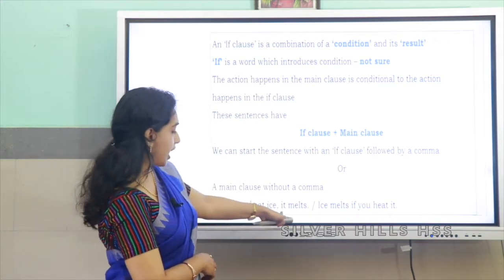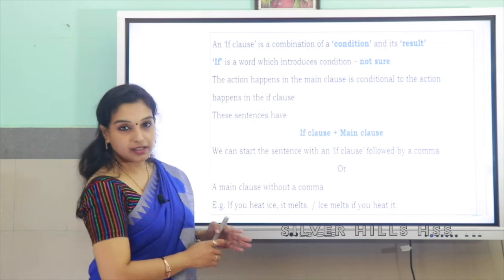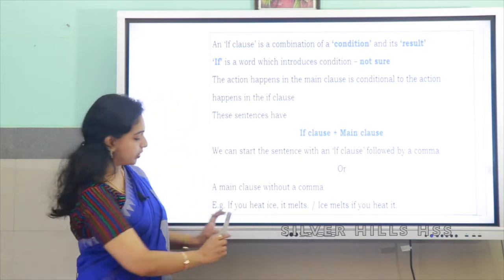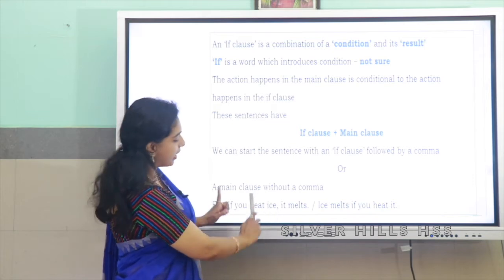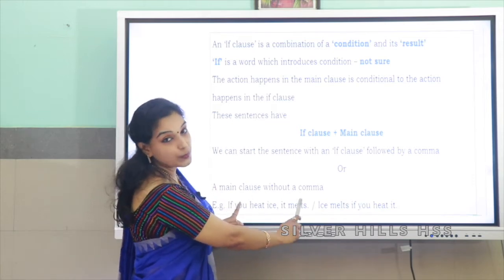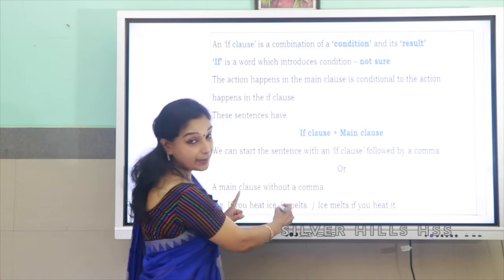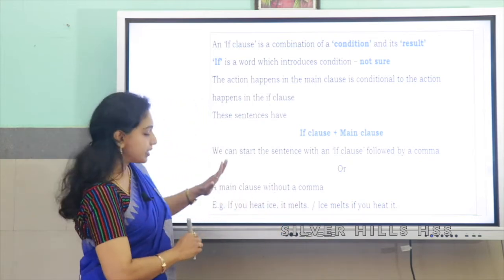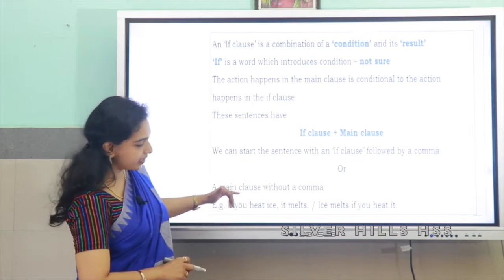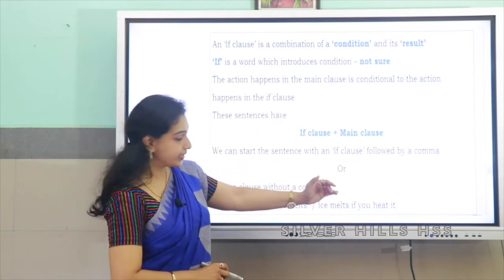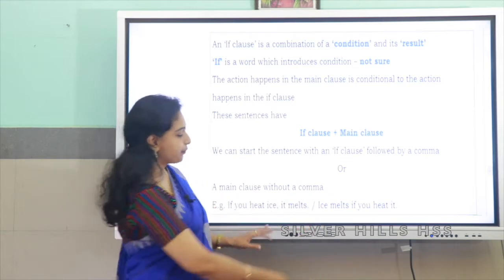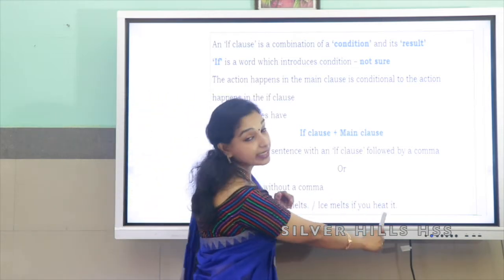Just have a look at the sentence. If you heat ice, it melts. That is a sentence which started with if. If you heat ice, this is a condition and the result is it melts. So, it melts is the main clause and this first part is the if clause. The same sentence I can write the other way too, where I can start the sentence with the main clause. Look at the sentence here. Ice melts if you heat it.